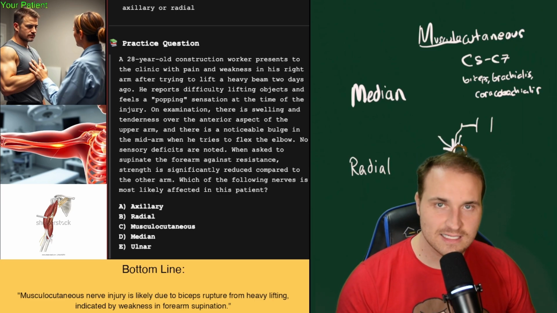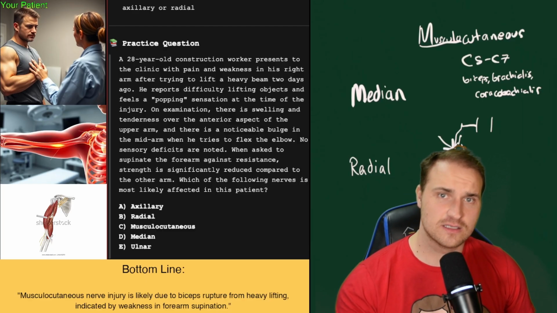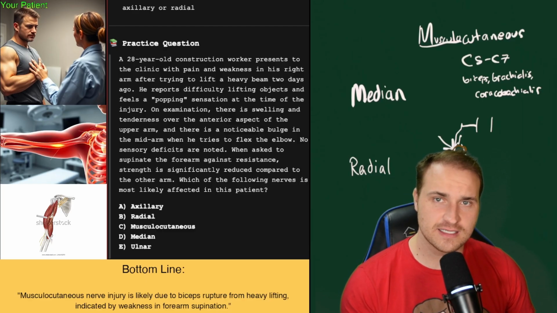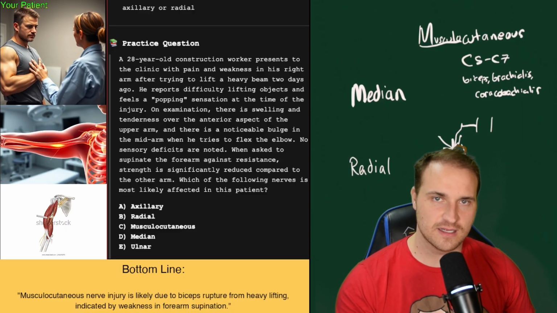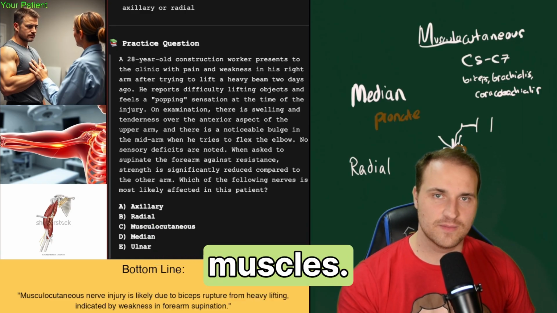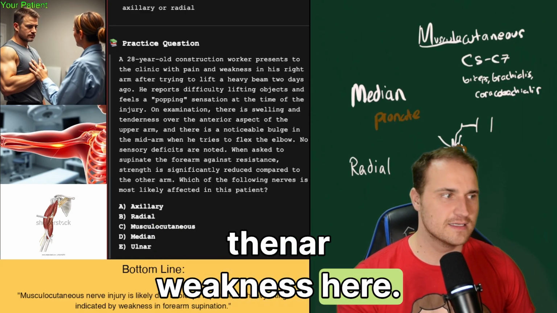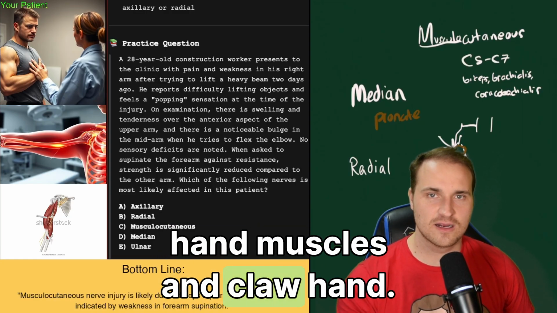Okay, so it's not the axillary, because that'd be like the deltoid, teres minor, shoulder abduction. That's wrong because no shoulder weakness is present. It's not the radial, because those are the extensors of the wrist and the fingers. You'd have posterior arm sensation as well. There's no posterior sensory loss here. It's not the median. That'd be associated with the forearm pronators and also the thenar muscles. There's no pronation or thenar weakness here. And it's not the ulnar, because that would be the intrinsic hand muscles and claw hand.